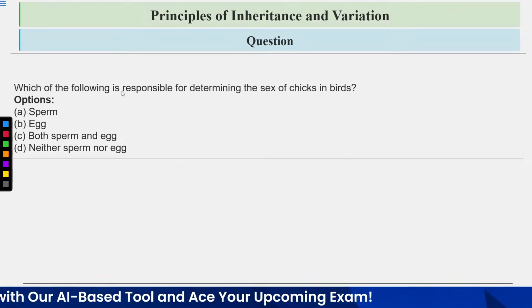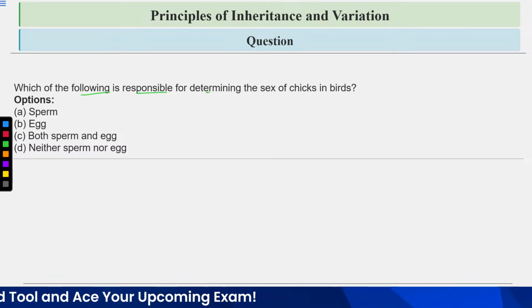Now let's discuss this question. Which of the following is responsible for determining the sex of the chicks in birds? What are the options?